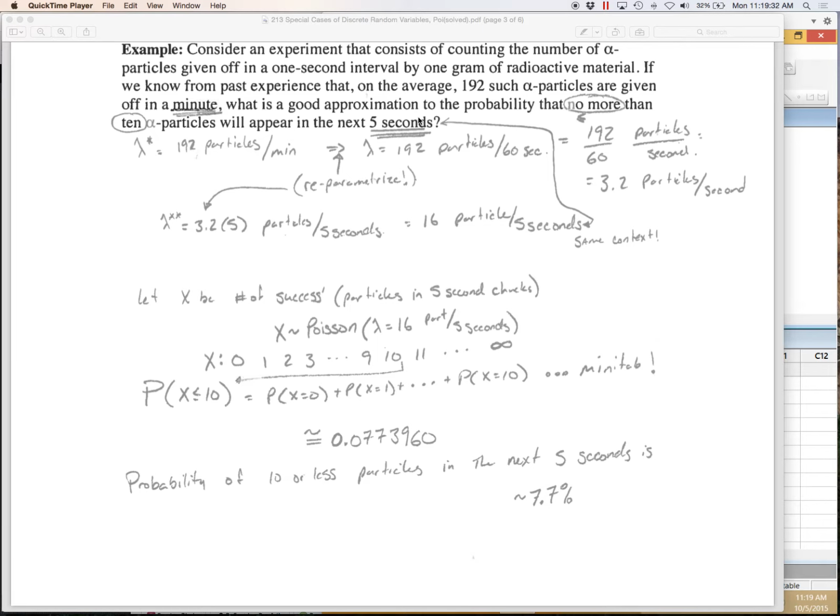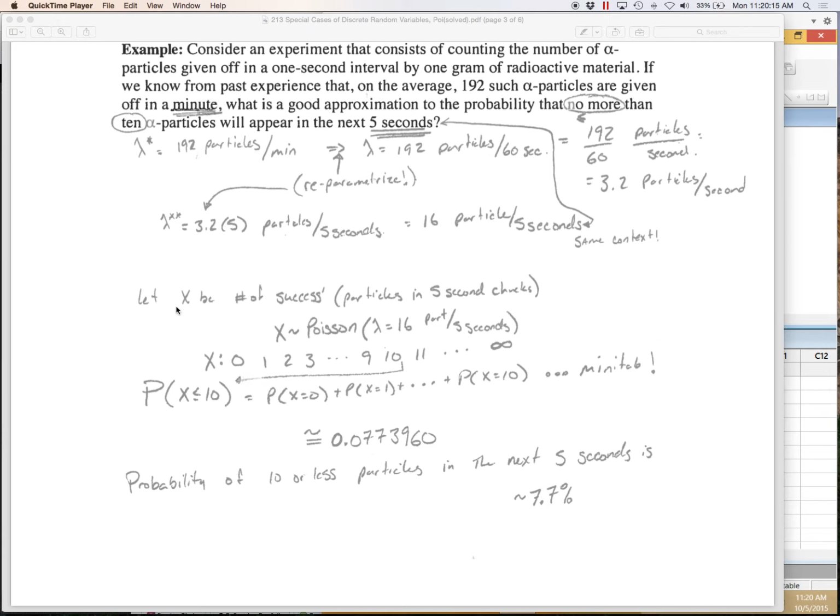Now these two are in the same terms. So how many alpha particles do I expect in a 5-second period? I expect 16, and I'm going to find the probability that no more than 10 were actually released. So it's going back to the original idea. If I've got a radioactive particle and I expect it to emit 16 particles in 5 seconds, I'm going to find the probability that I actually get 10 or less. These are possibilities. Just because it emits particles doesn't mean it's always going to do it like clockwork. We want to see the probability that we actually get 10 or less, even though we expect 16.